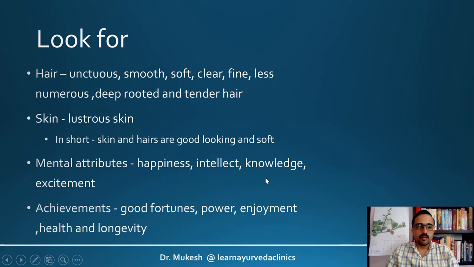Practically, what we can do is look at how the hair is in the given individual. Whether it is unctuous, smooth, soft, clear, fine, less numerous, deep rooted and tender. Look at the skin, especially its luster, whether it is lustrous or not. In short, we can say that the skin and hair are good looking and soft, and such individuals will have mental attributes in terms of happiness, intellect, knowledge and excitement, and in terms of long term achievements, good fortune, power, enjoyment, health and longevity.